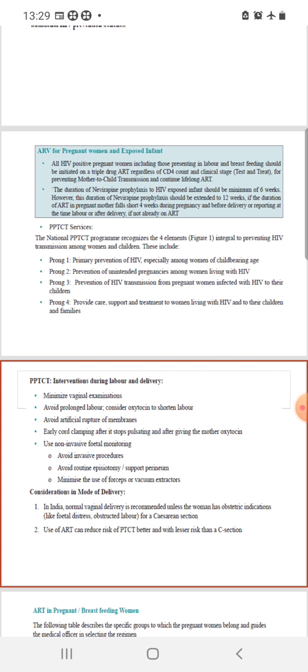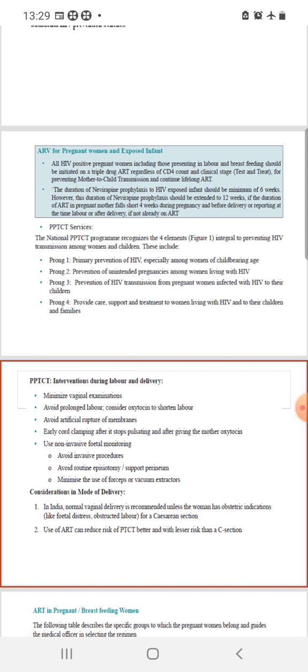But if it is less than 4 weeks, so if the mother has taken antiretroviral drugs for less than 4 weeks or maybe started just before the labor, then nevirapine prophylaxis should be continued to 12 weeks. Okay, so this duration you have to remember.